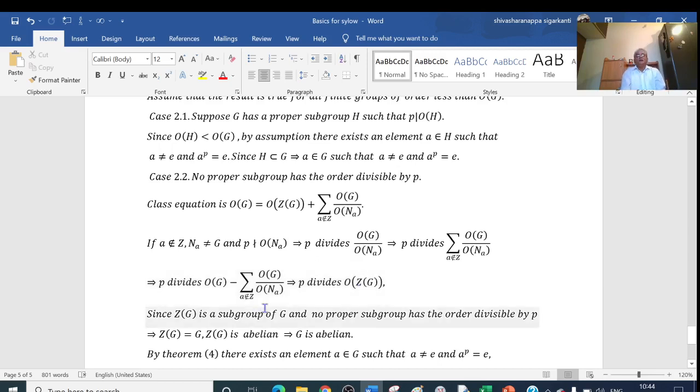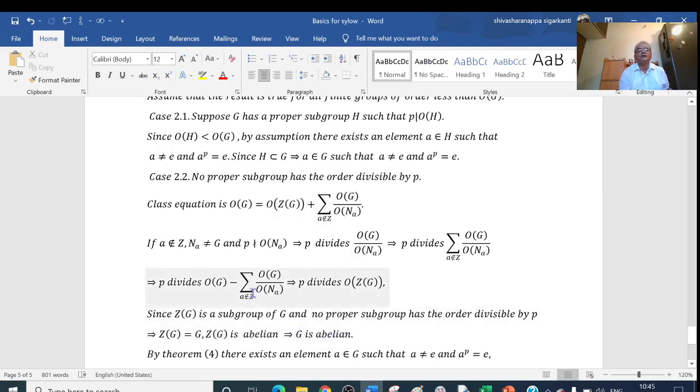Now, Z(G) is the center of G and is a subgroup of G. According to my case here, no proper subgroup has order divisible by P. Now here, P divides the order of Z(G), which means Z(G) cannot be a proper subgroup. Therefore, Z(G) must be an improper subgroup. That is, Z(G) must be equal to G. And we know that the center Z(G) is abelian. That means G is abelian. So what we proved here in the second case is that G is abelian.